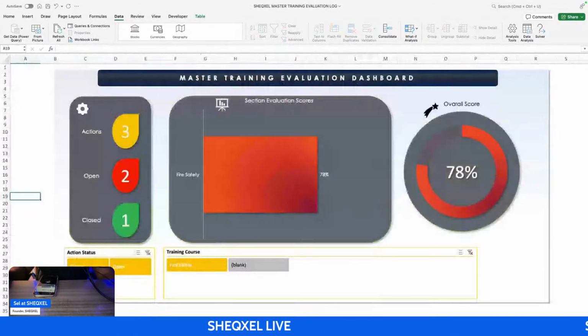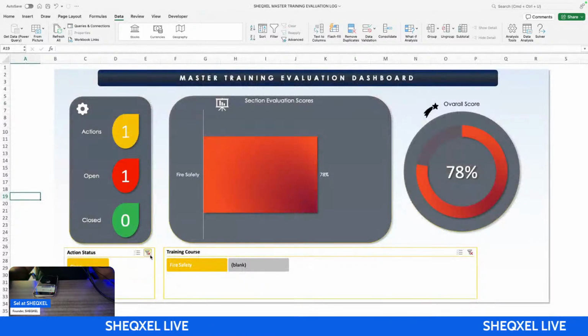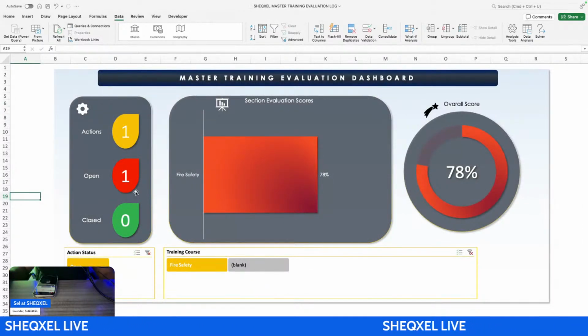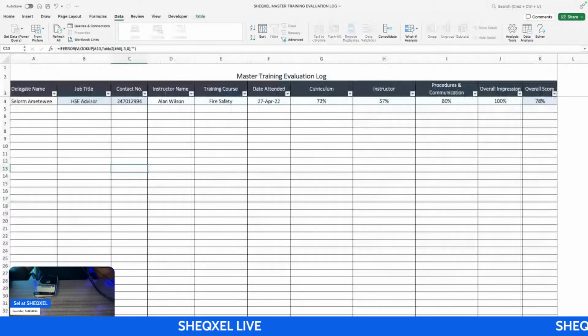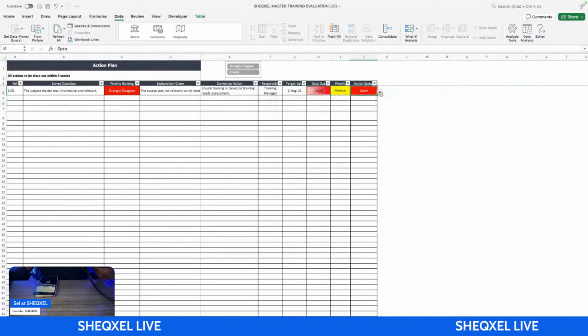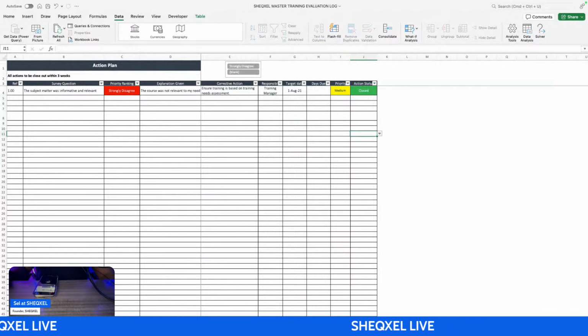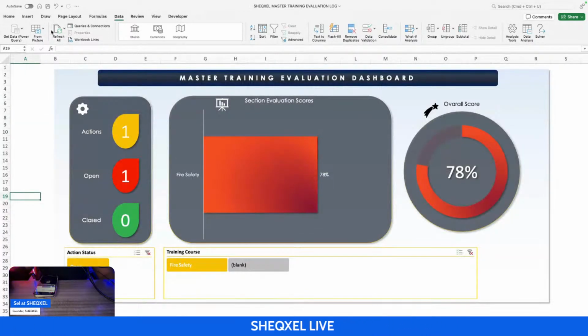Let's go to the dashboard. Let's refresh all. So that's basically it. We have one action. The action is open. It was just on fire safety. That was the scope. So let's try to close the action, right? If I close the action, I just come to the dashboard, I refresh all. So that's it there. The action has been closed.